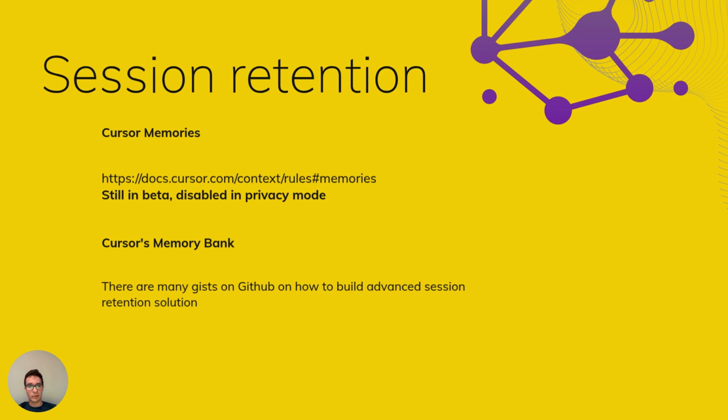But let's talk about how to actually implement it. Within Cursor.ai itself, there is already an existing functionality called Cursor Memories, but at this very moment it is in beta and it's disabled in privacy mode. Although it's worth mentioning and reading about, because it makes AI agents create artifacts which are meant to be these memories, like developers' memories, that I took some decision here and it's not really reflected in the code, and puts them as an artifact into your repository, right?